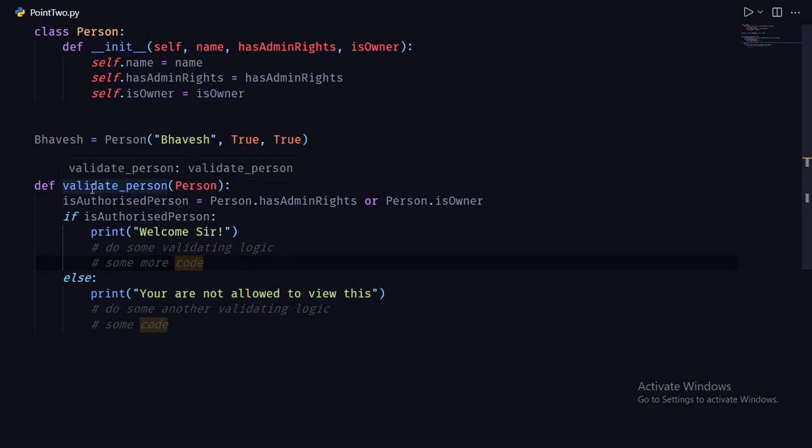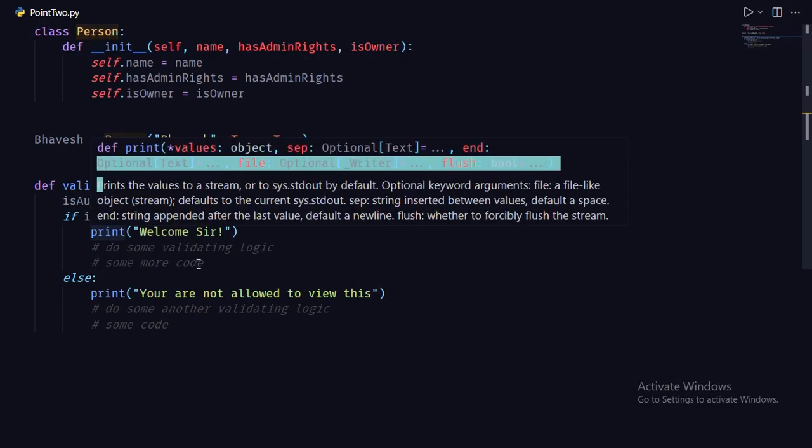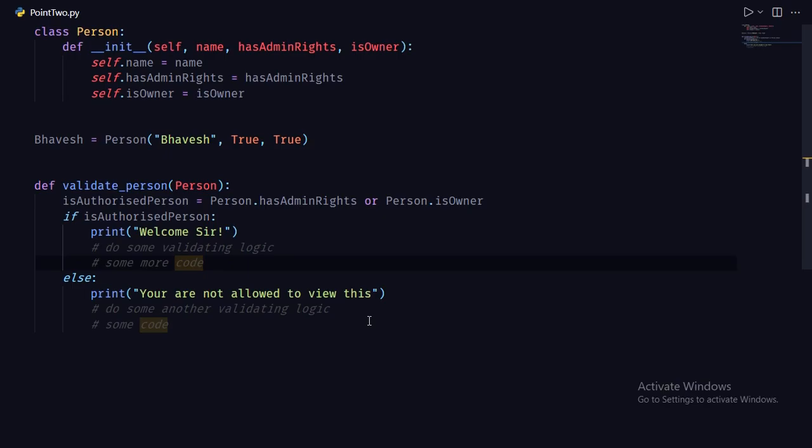When a person is reading this code, he will read it like this: validate person, okay, it takes a person object. If he is an authorized person, do some authentication. Else, say that you are not allowed to view this. See, this is a cleaner way. Now let me show you one more example, so you will understand it more effectively.